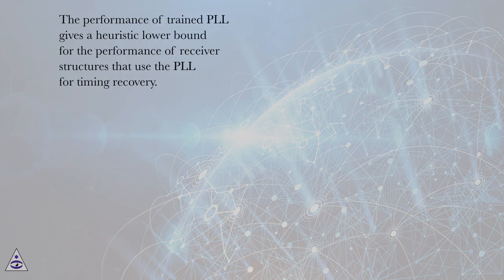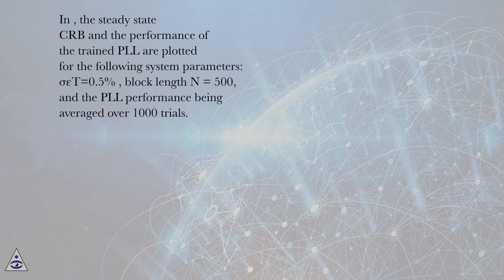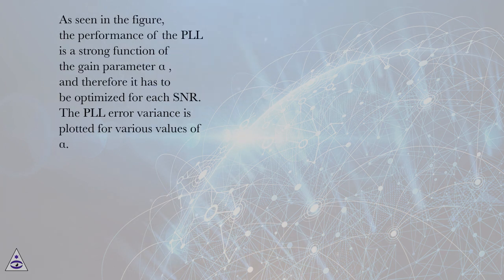The performance of the trained PLL gives a heuristic lower bound for the performance of receiver structures that use the PLL for timing recovery. The steady state CRB and the performance of the trained PLL are plotted for the following system parameters: sigma_epsilon t equals 0.5%, block length n equals 500, and the PLL performance being averaged over 1000 trials. As seen in the figure, the performance of the PLL is a strong function of the gain parameter alpha, and therefore it has to be optimized for each SNR.